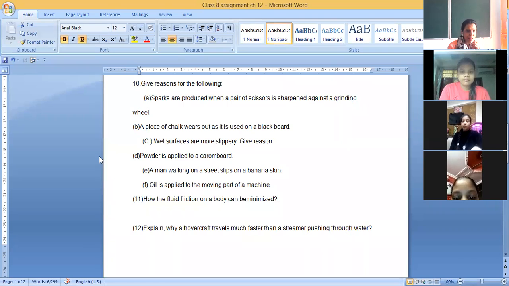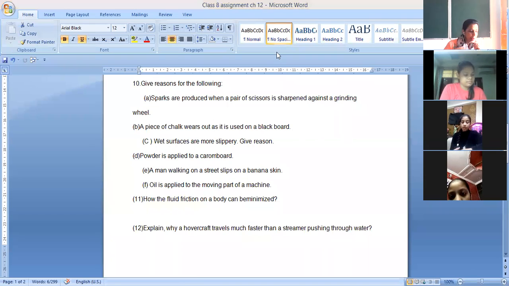You must have seen in the air, if we talk about the air, aeroplane, ship, boat. They are made in such a way that they reduce the friction. And even the animals which live in air and water, which animals? Birds, fishes. How are they made? The shape of the body is such that it is a streamlined body.